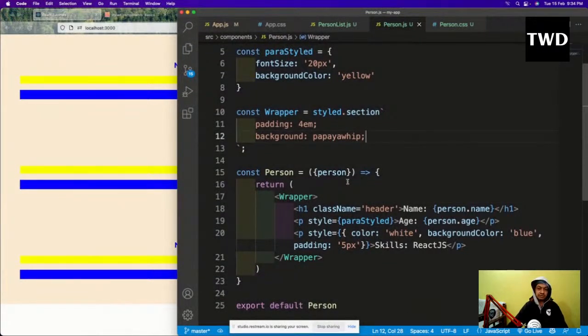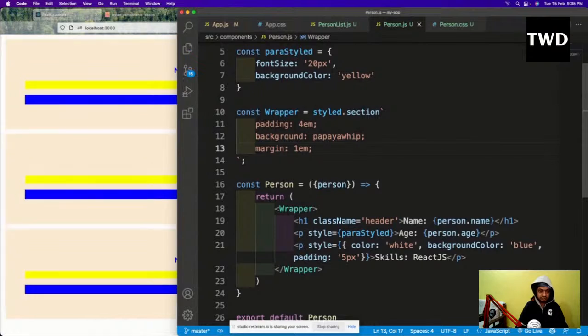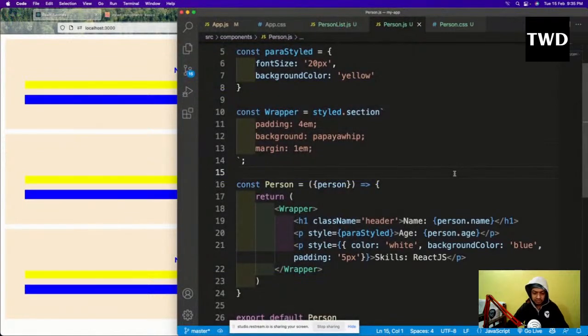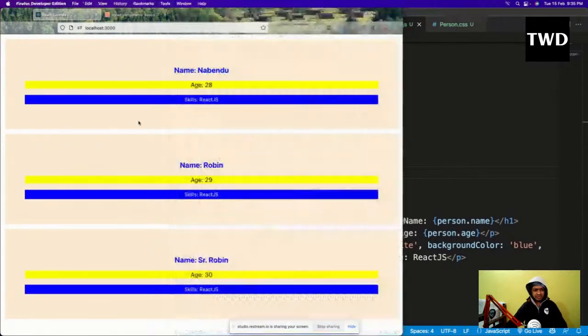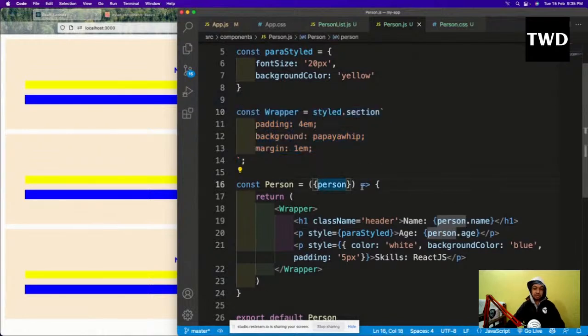Okay, after that I should have a margin of 1em. I've done it. See, I'm getting these boxes and all. So this is how it is done. Okay, so this is done. And what is the benefit of it then? We are doing this, and we are having this style in a local file. Okay, local means in the local environment. It will not go outside this.